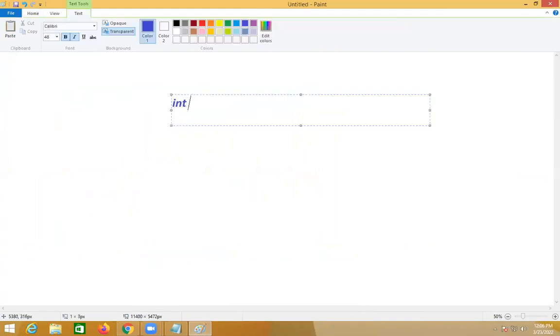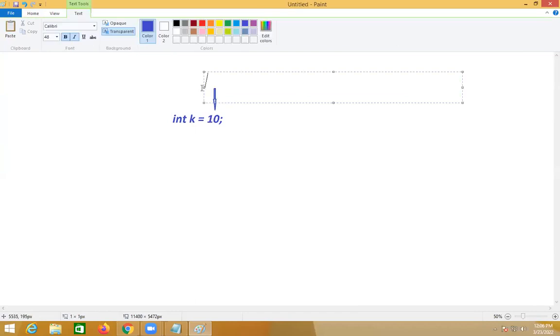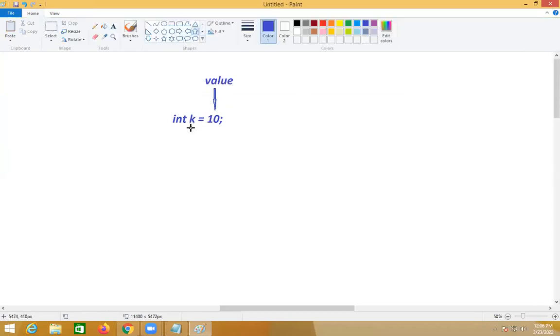Instead of speaking this, I'll write it like this. Suppose I have written int k is equal to 10. What is the meaning of this? I know 10 means value. k means variable name.